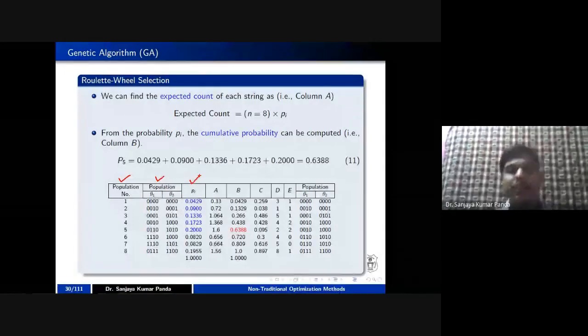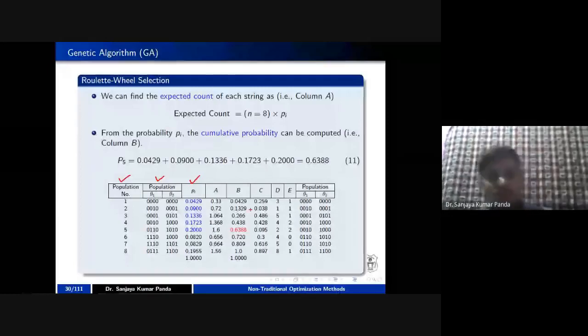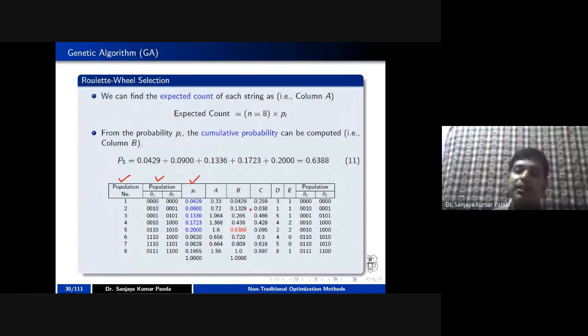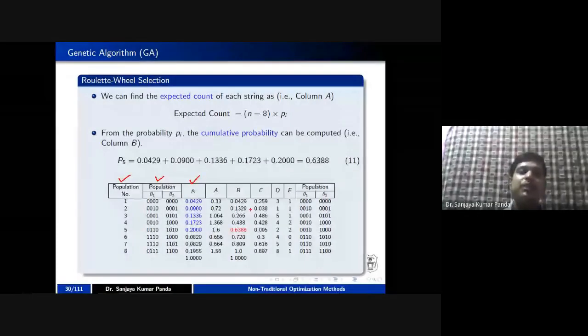Then come to these calculations. One can also do this calculation of the cumulative probability. Instead of going for the probability, one can go for cumulative probability in order to decide which particular sample is selected in the process of roulette wheel selection.